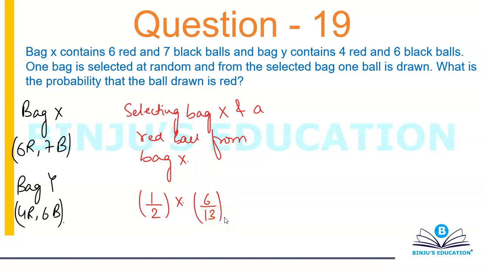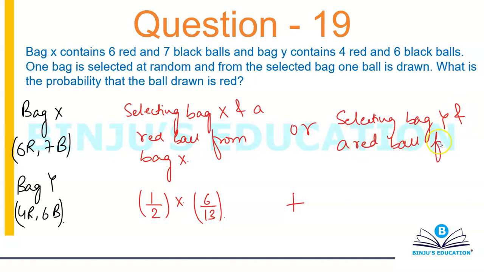Or stands for addition, we'll be selecting bag Y and a red ball from bag Y. So that will be half into 4 by 10.